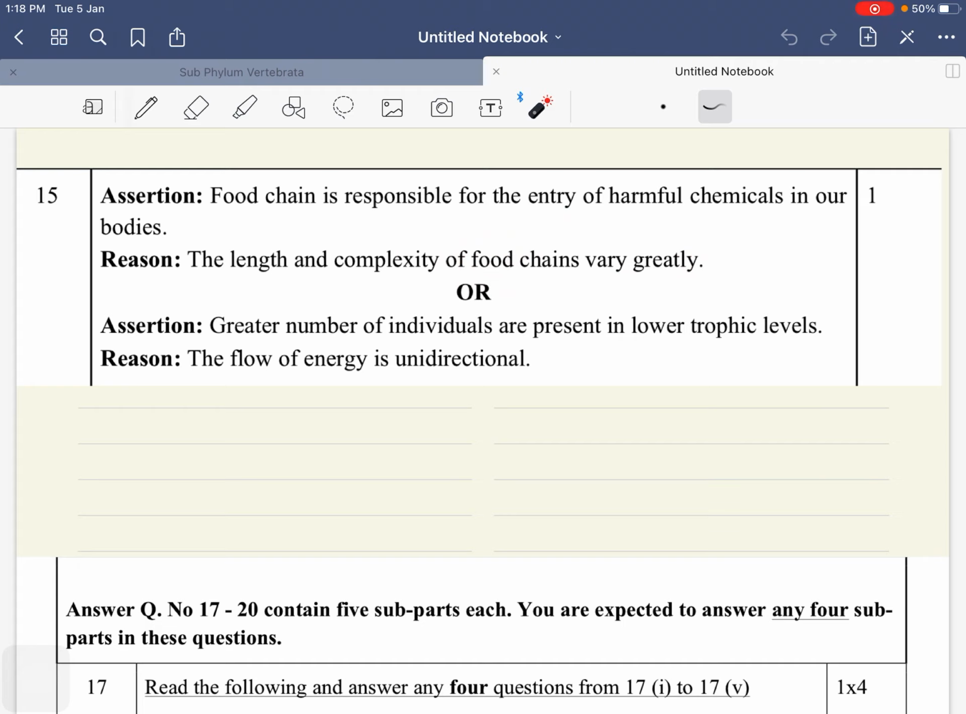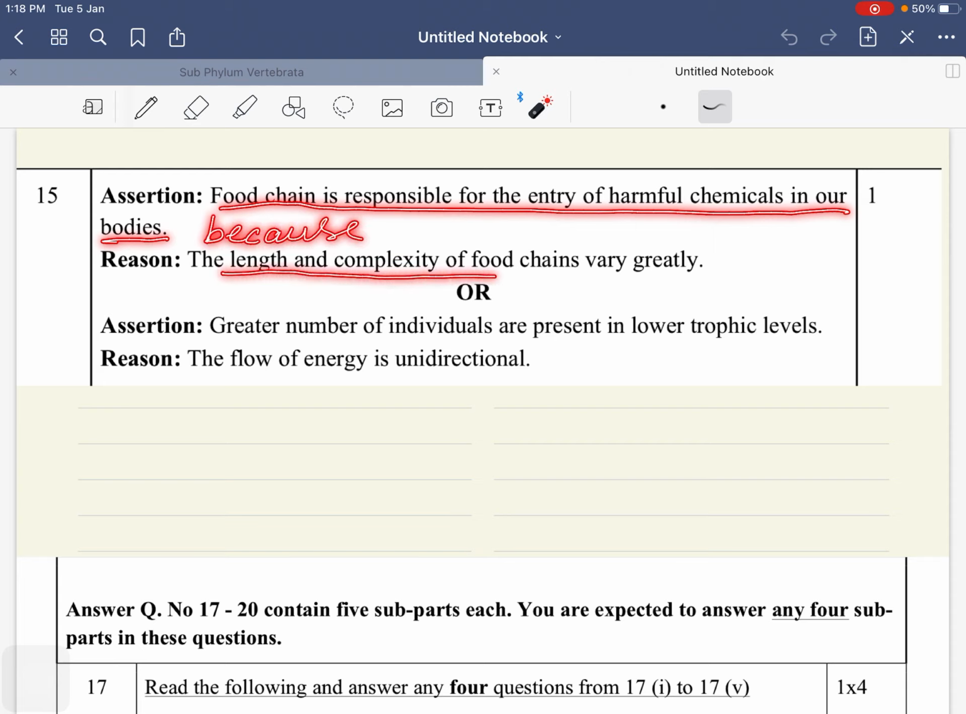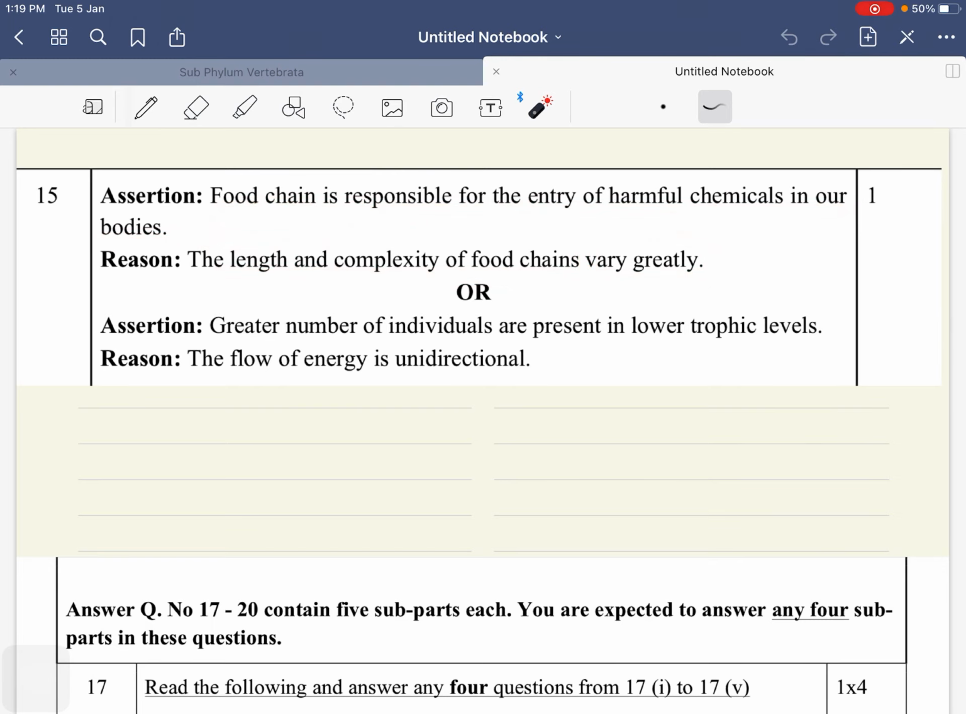Statement is correct. Now, food chain is responsible for the entry of harmful chemicals in our body because the length and complexity of food chains vary greatly. Is this the reason? No, not at all. So, both the statements are correct, but the reason explanation is not correct. So, answer will be B.